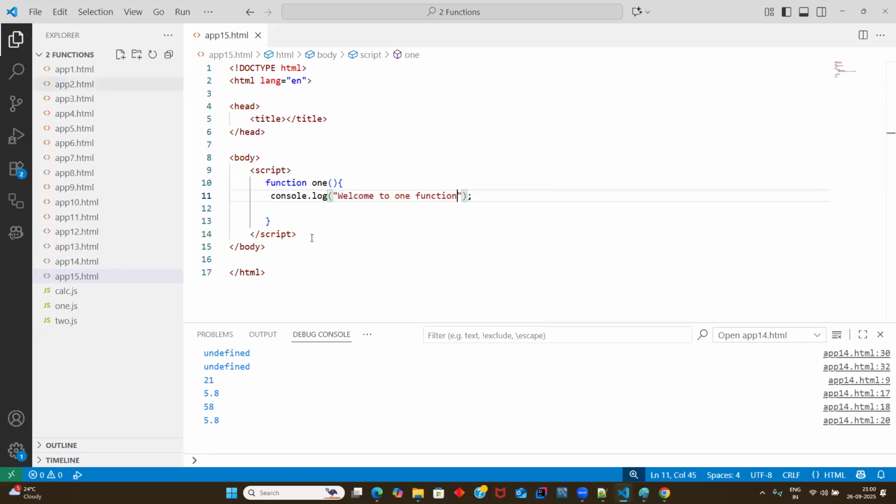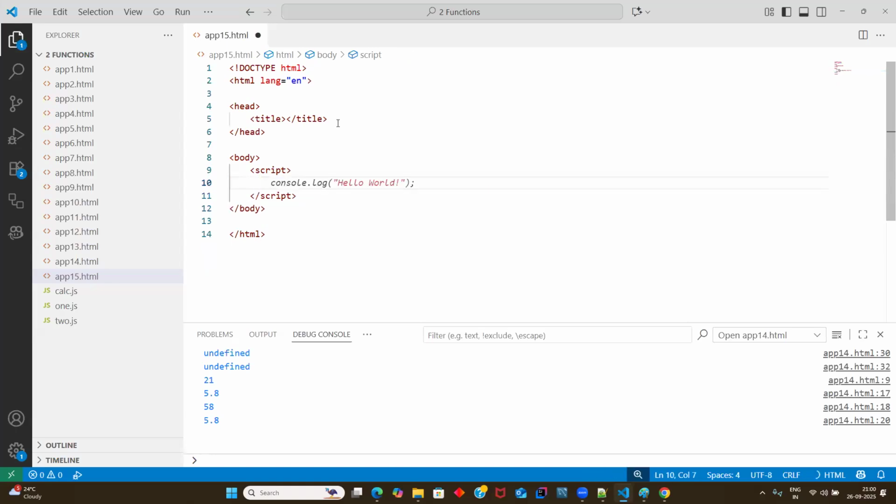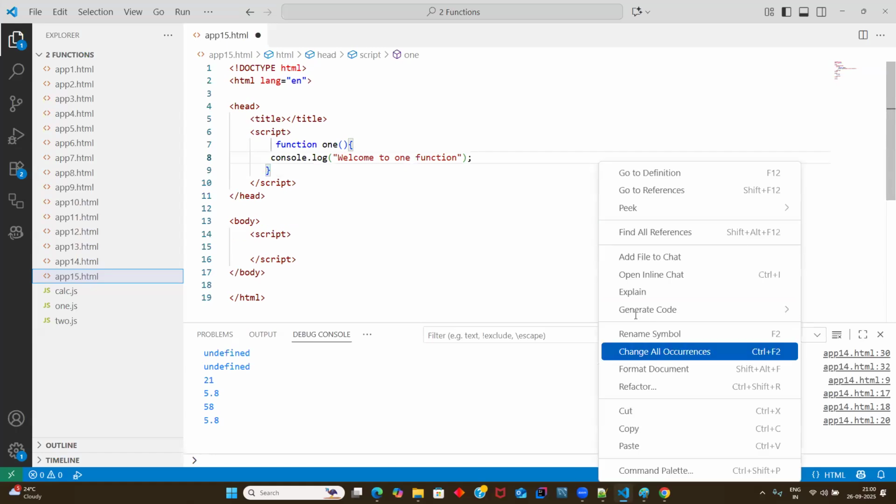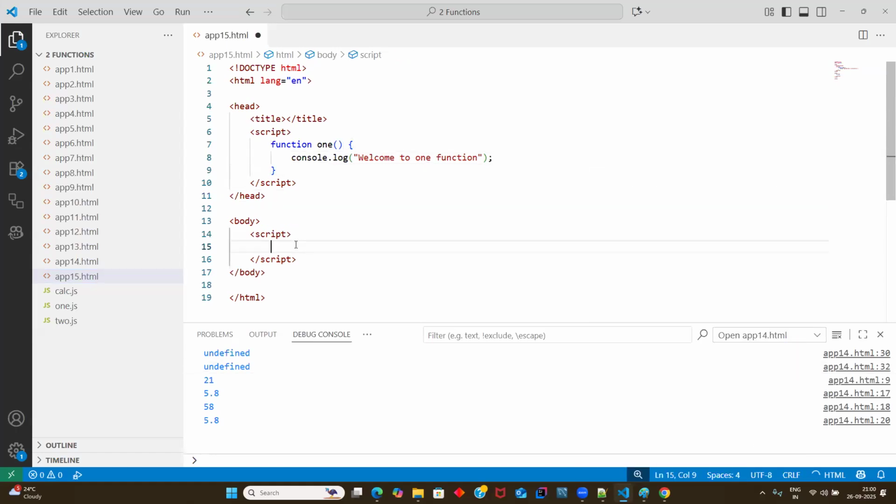So guys, I wrote one function here. The function name is one. Okay, wait, my bad, I'll use a script tag. I'll write it here, format it, and call it. Guys, you know the output, right? The output is welcome to one function.